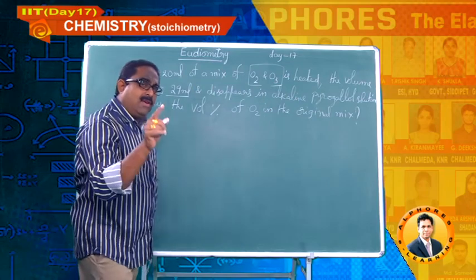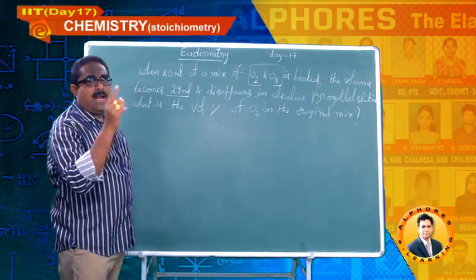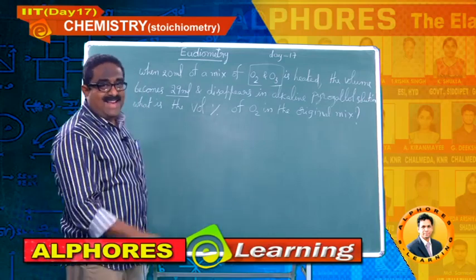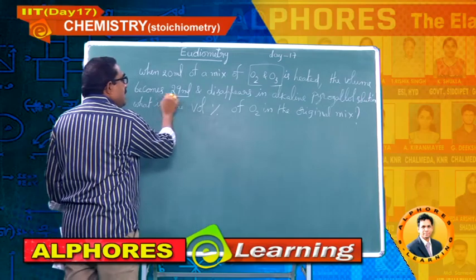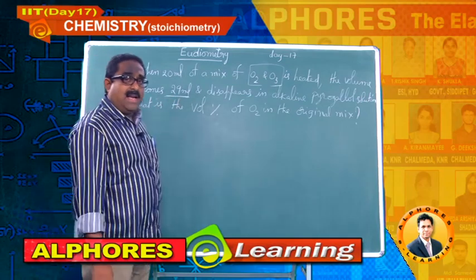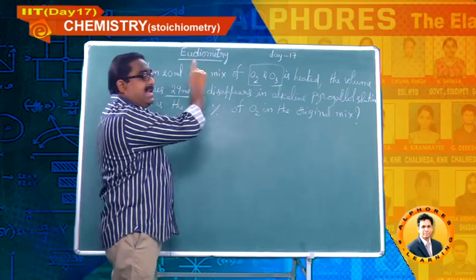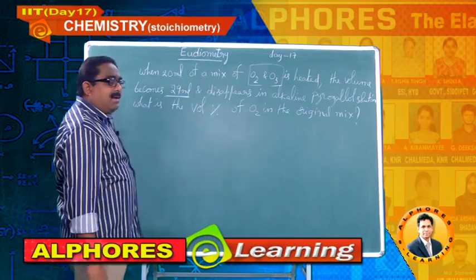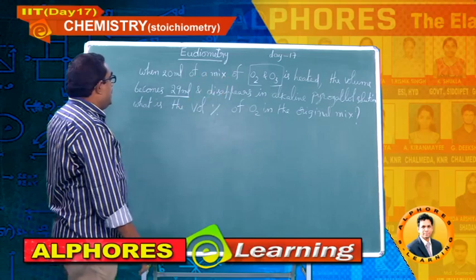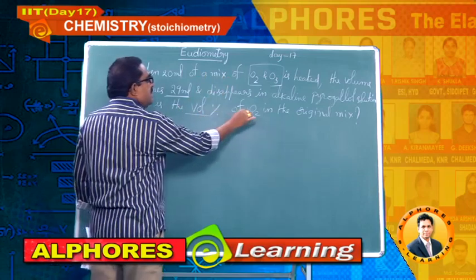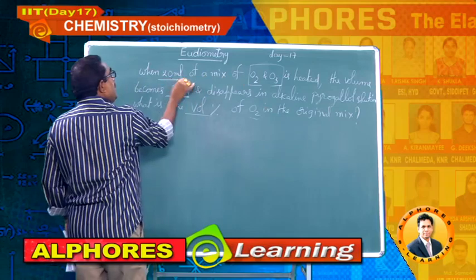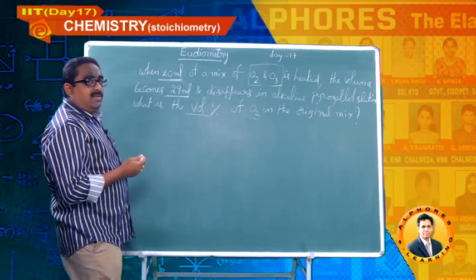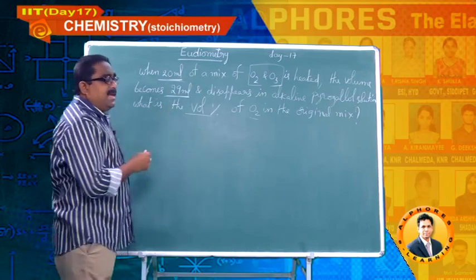In the previous session, I have given the data that alkaline pyrogallol solution is used as the absorbent for oxygen gas. So this 29 ml is completely the oxygen gas produced while heating that mixture, which is completely absorbed into the alkaline pyrogallol solution. Then you have to find the volume percent of oxygen in the original mixture. What is the original mixture volume here? 20 ml.